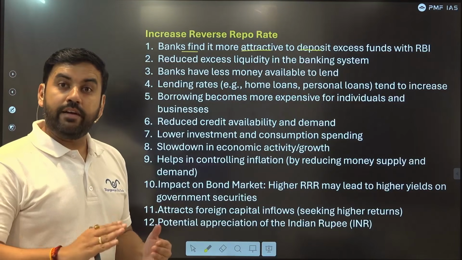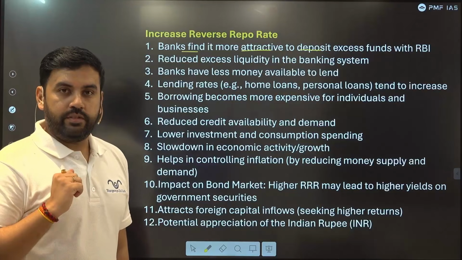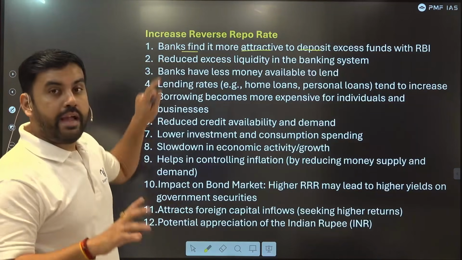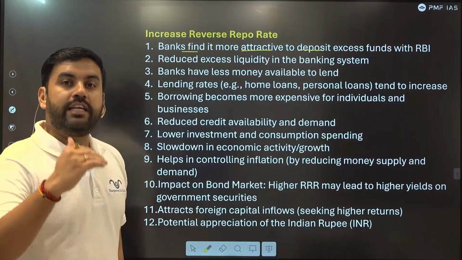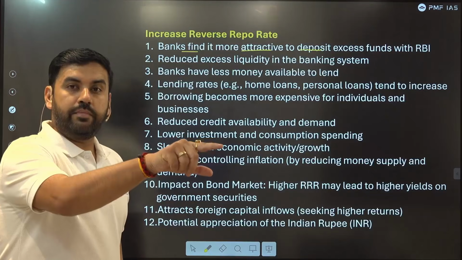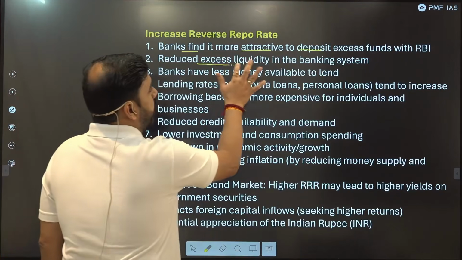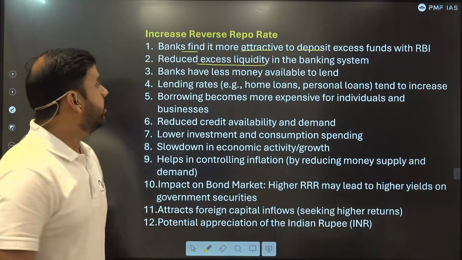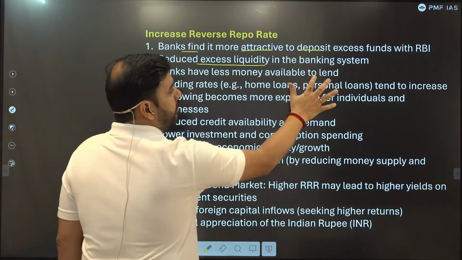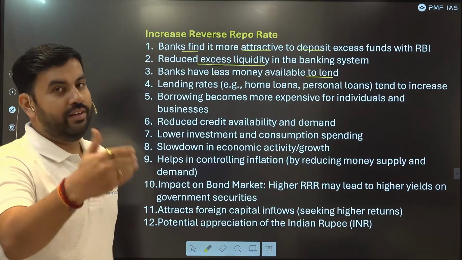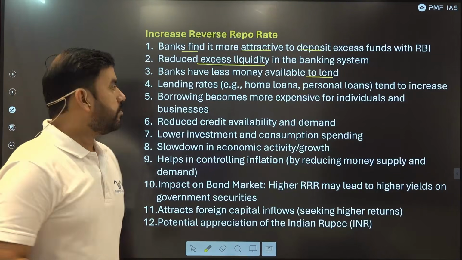Obviously, if the reverse repo rate is increased, take your customer, just take this bank to be SBI. SBI will keep its extra funds, which were lying idle, with RBI. It will reduce excess liquidity with SBI. SBI will have less cash. Banks have less money available to lend. So if a customer goes to SBI to avail the loan, they will reject him.